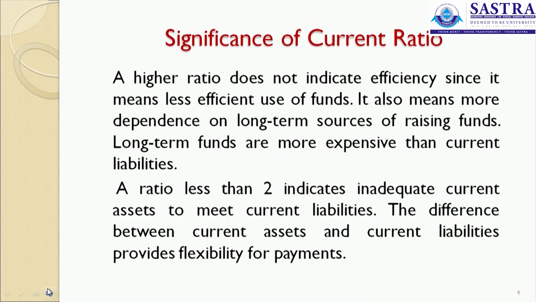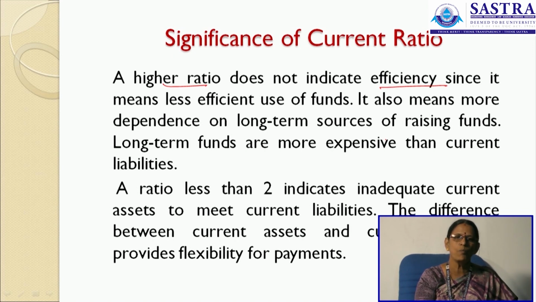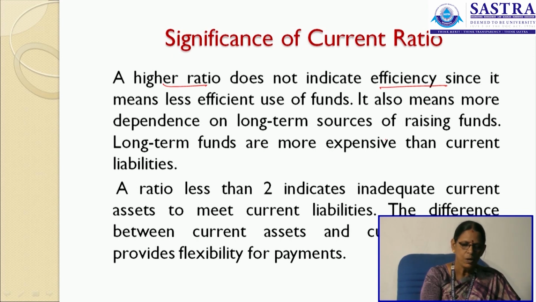What is the significance of this current ratio? A higher ratio does not indicate efficiency, since it means a less efficient use of your funds. It also means more dependence on long-term sources of raising funds. If you have more current assets in the organization, then they are not properly utilized. Long-term funds are more expensive than your current liabilities. That is, a higher ratio says that most of your current assets are financed by your long-term funds. These long-term funds are more expensive in terms of your interest payment.